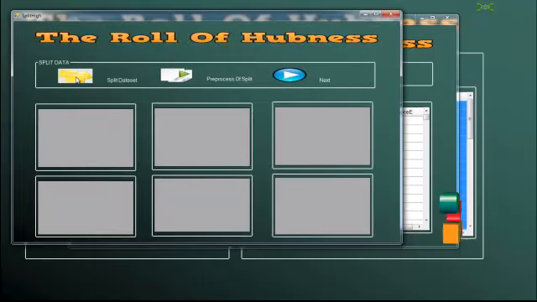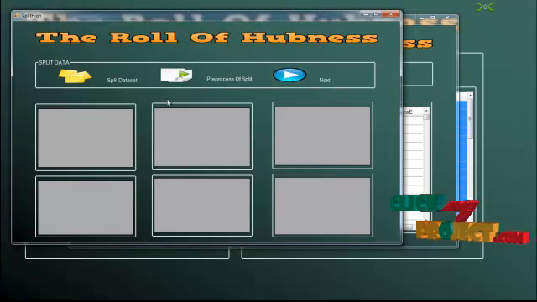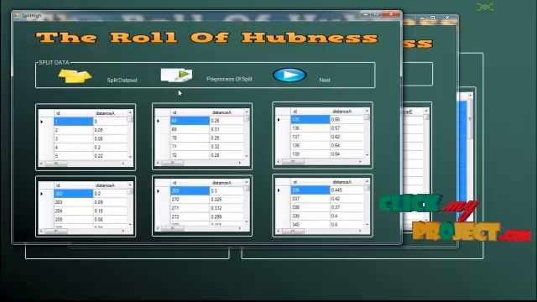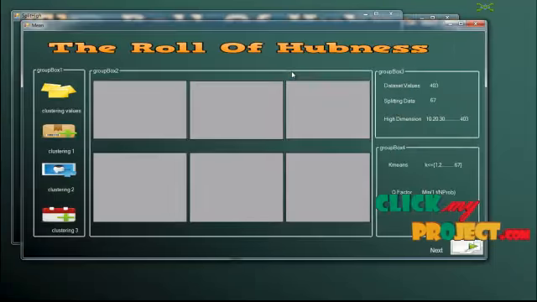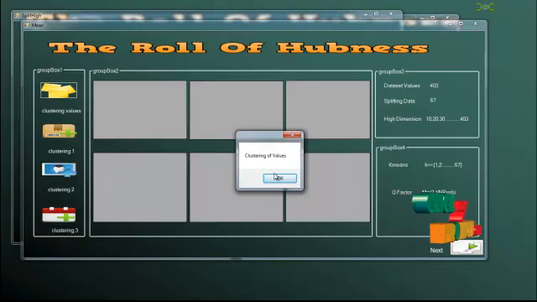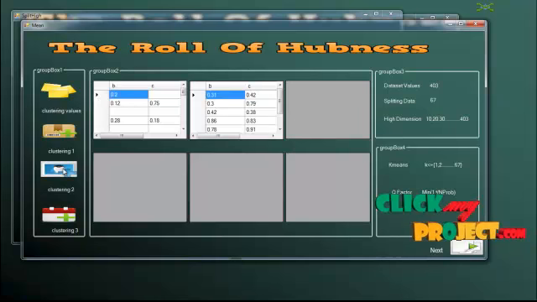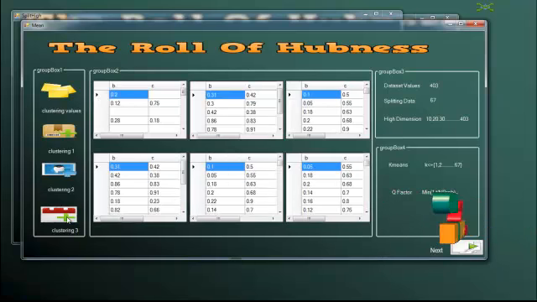Click on the split datasets. It splits the dataset into 6 parts, so the datasets are divided easily for the clustering process. Click on the pre-process of split; the whole data is divided into 6 parts in pre-processing of the data values. Click on the next button; this clustering process uses the K-means algorithm. Click on the clustering 1 button, clustering 2 button and clustering 3 button. The data values 403 and splitting data 67 are used in the K-means algorithm for the clustering process in only high dimensional data.